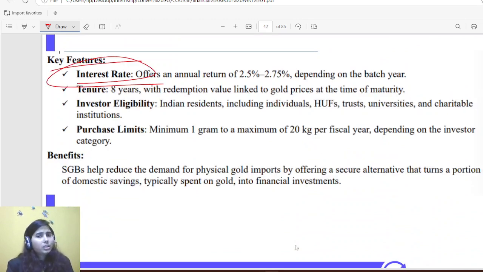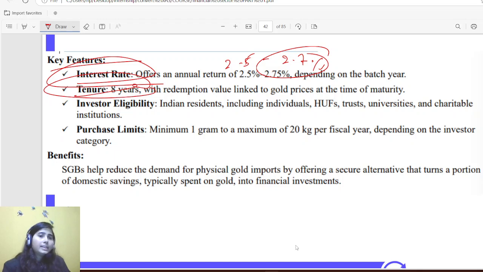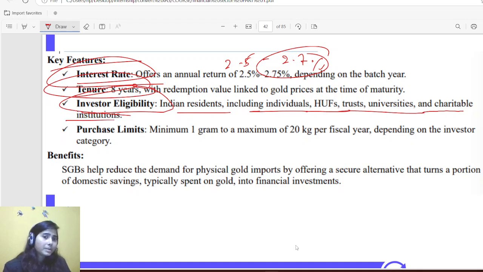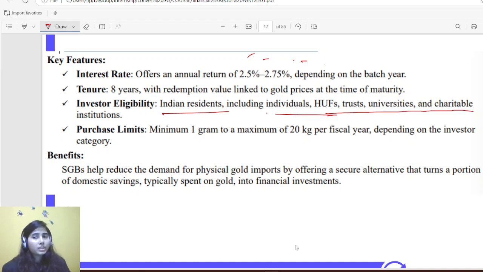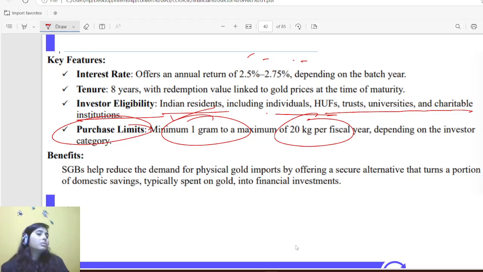So key feature: interest rate 2.5 to 2.75%. Not much, safer investment but lower interest. Tenure 8 years. Then investor eligibility: Indian resident, including individual, HUF, trustees, universities, charitable institutions. So you can see that there are some specific investors. If there are extraordinary options in your questions, like NRIs or foreign banks, you can say that no, they are not allowed. Only Indian resident, individual, HUF, trustee, universities, or charitable institution are allowed. Purchase limit again 1 gram to 20 kg, depending upon who you are.